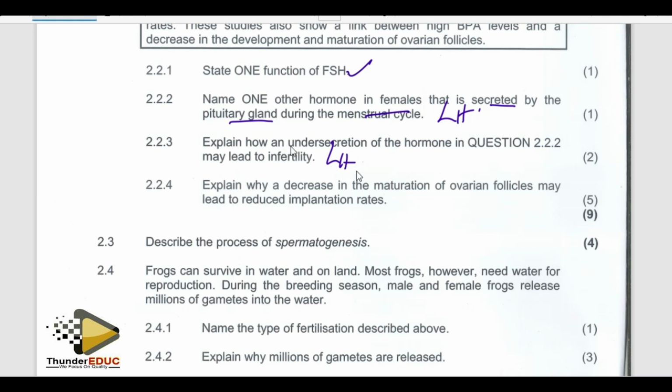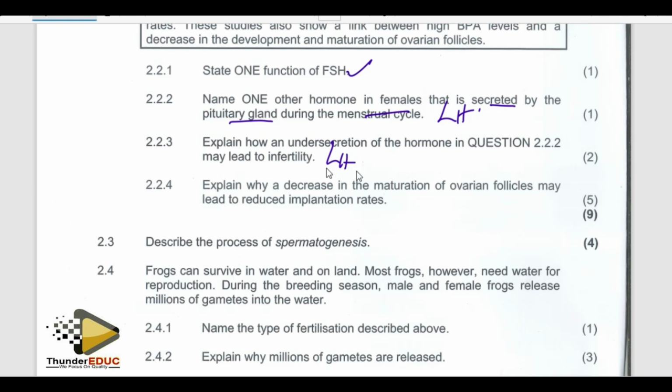So it means that explaining how the under secretion of this hormone, meaning that you have the hormone, but it's low. It means that there will be low chances of the ovum being released, or low chances of the ovum being triggered to be released, then there will be low chances of fertilization.